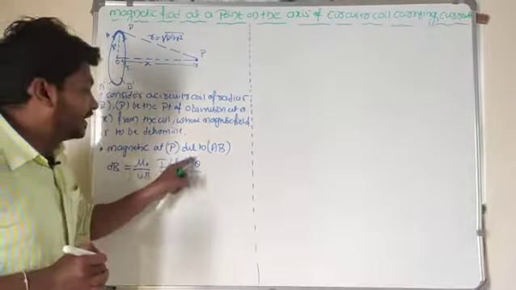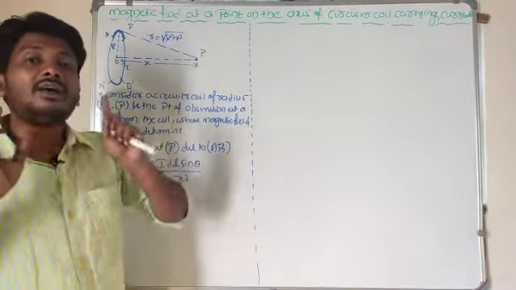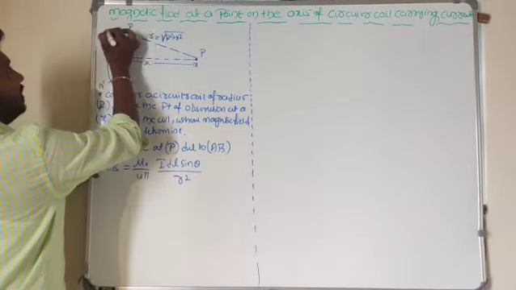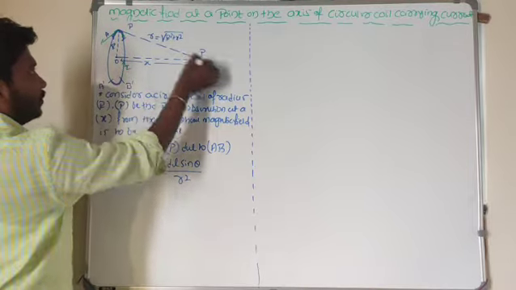Here theta indicates the angle between the length element and the position vector. Look here, this is the length element in this direction. This is the position vector.